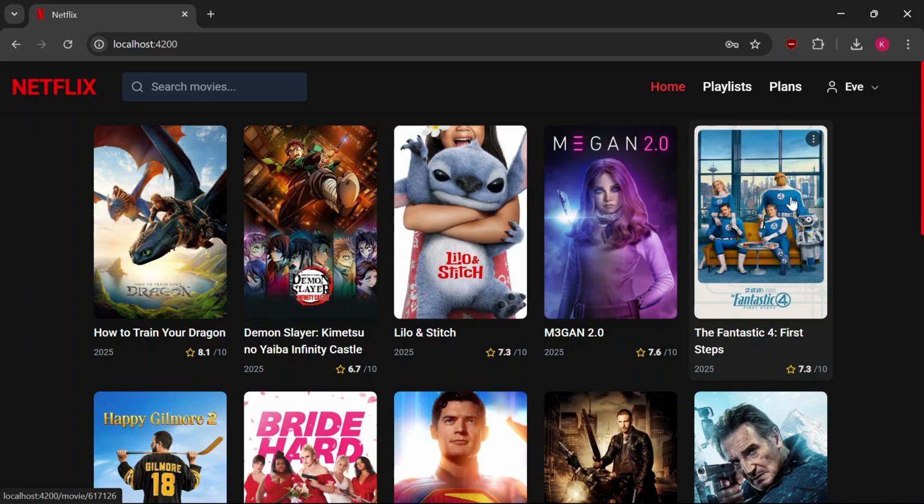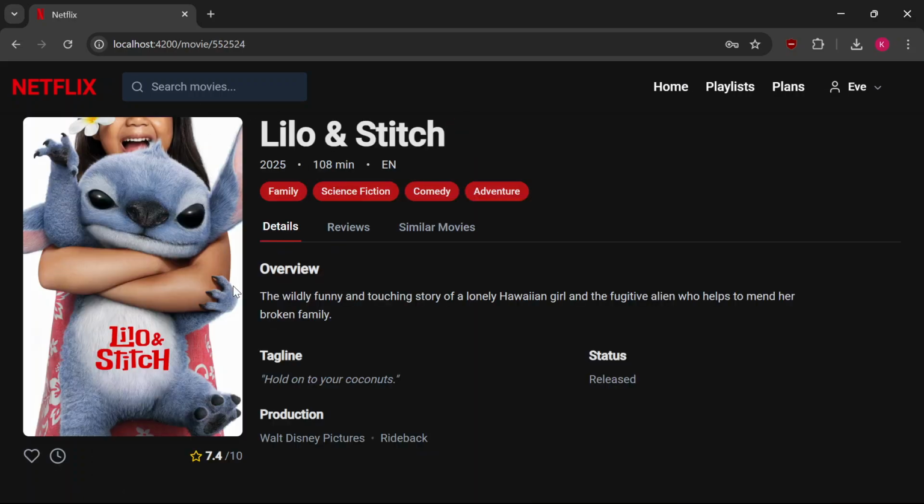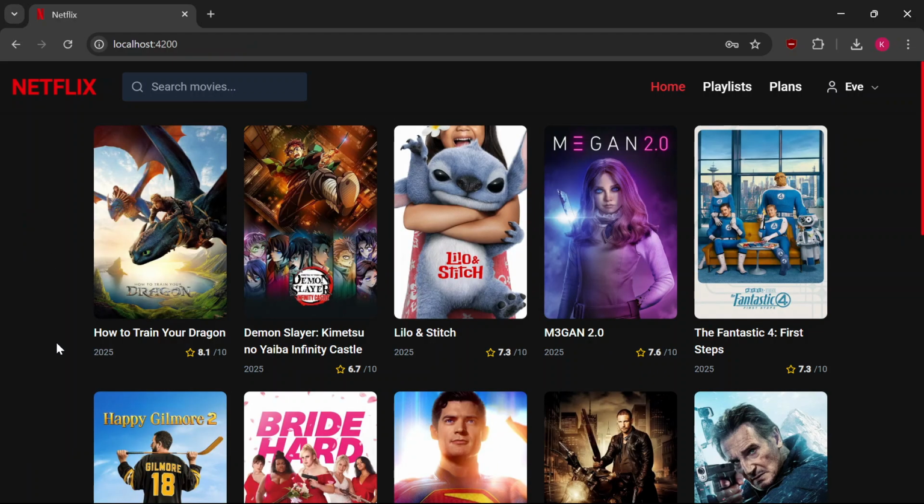It does not have anything to do with Netflix in the sense that it does not allow you to play the movies. It only allows you to discover movies, so you can see the popular movies, add movies to playlists, perhaps make reviews, and see movies that are similar to one that you've liked. So pretty simple features. It has a pretty limited set of features. I tried to shrink it down just to the essentials.